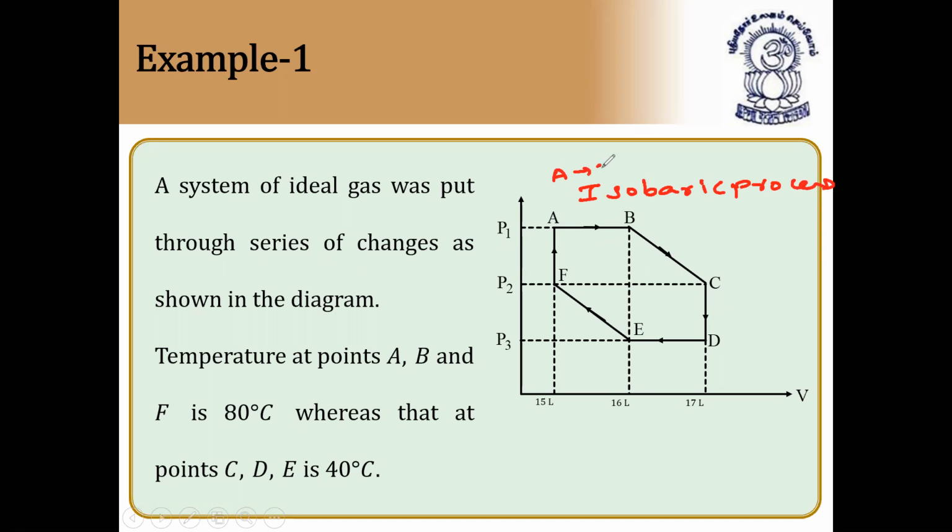B to C. B to C is called, with the increase of temperature, volume increases and pressure decreases gradually. So it is nothing but constant temperature, so it is called isothermal. B to C is called what? Isothermal process.